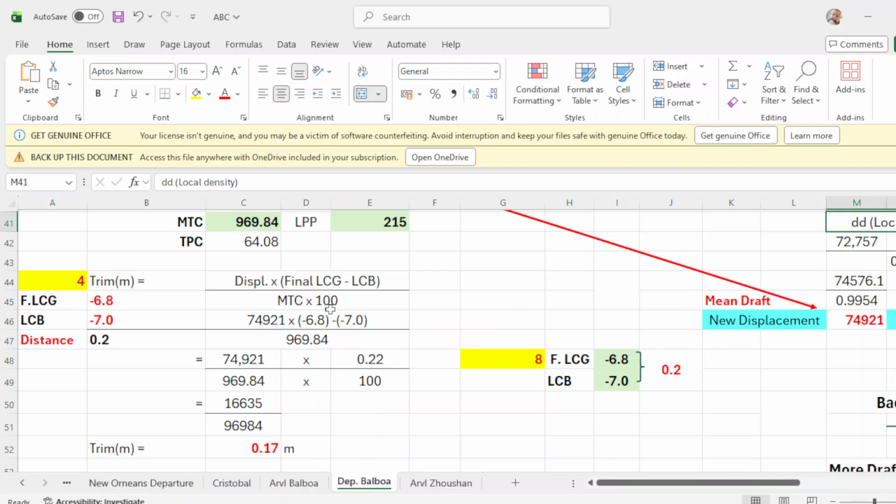Times your final LCG of negative 6.8 minus LCB of negative 7.0, and the distance would be 0.2. And your MTC is 969.84 times 100.